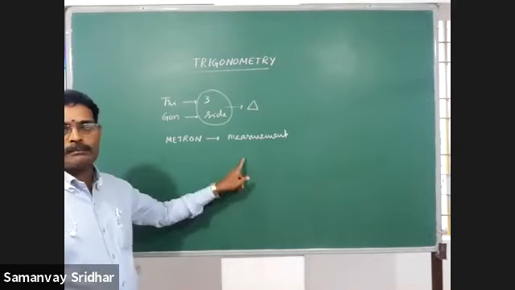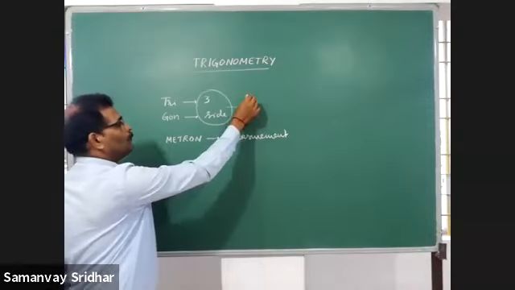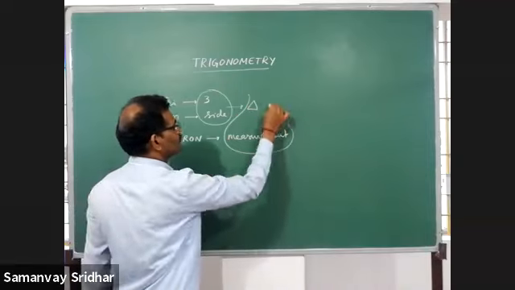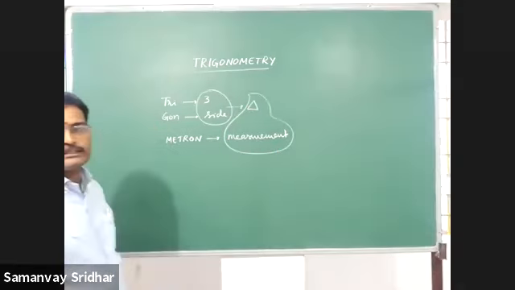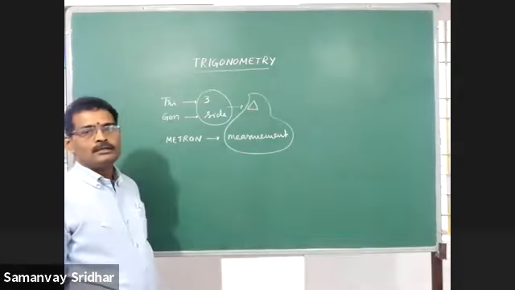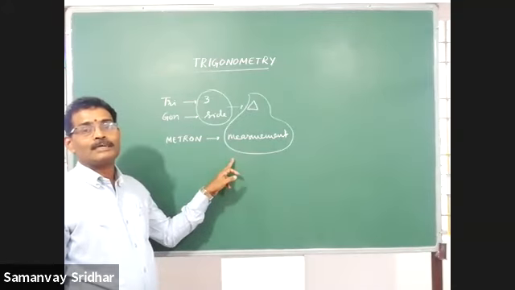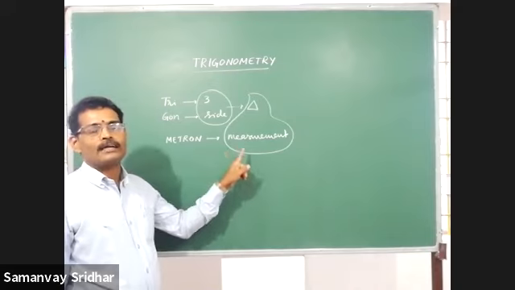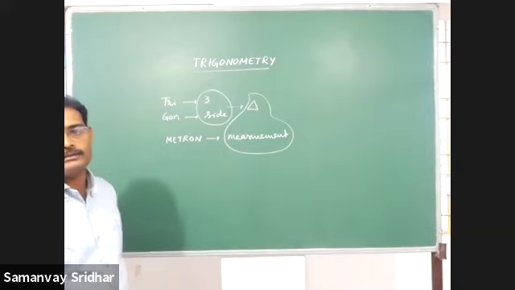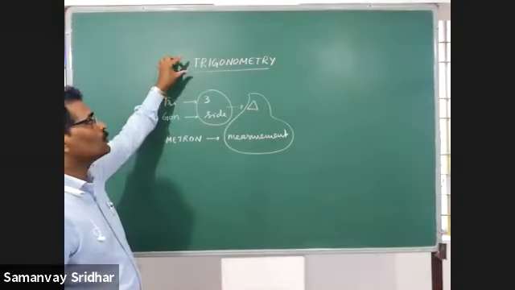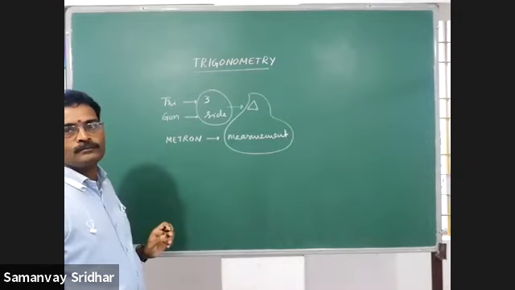Triangle measurement. Together, the meaning of this is the measurement of the sides and the angles of a triangle. Just I am speaking about this word, trigonometry.